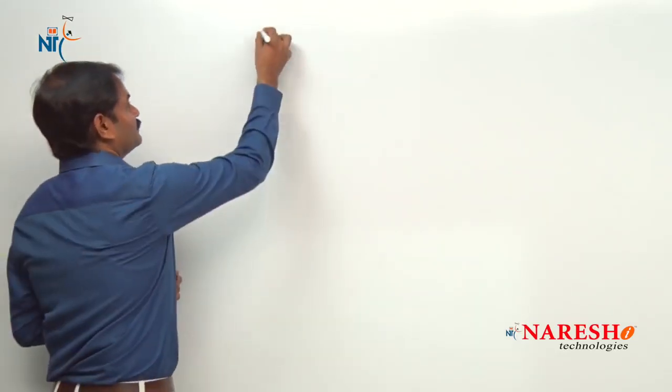This is Krishna. Now I am here to start a new chapter from core Java, that is IO streams. This chapter IO streams is a part of the Java library. We call it a Java API. So now we are going to start a new series of videos on a chapter called IO streams. Let me take a heading: IO streams.